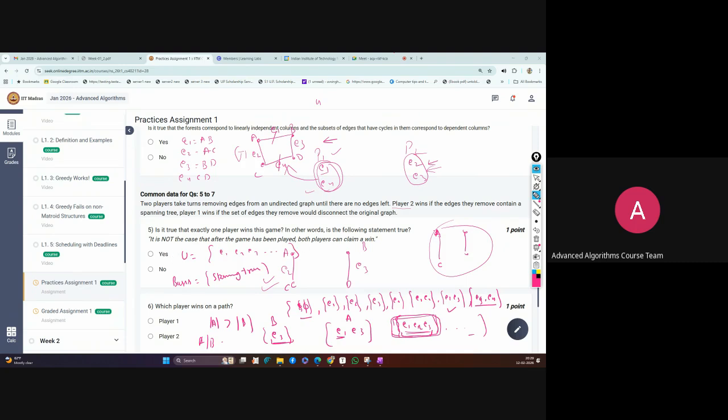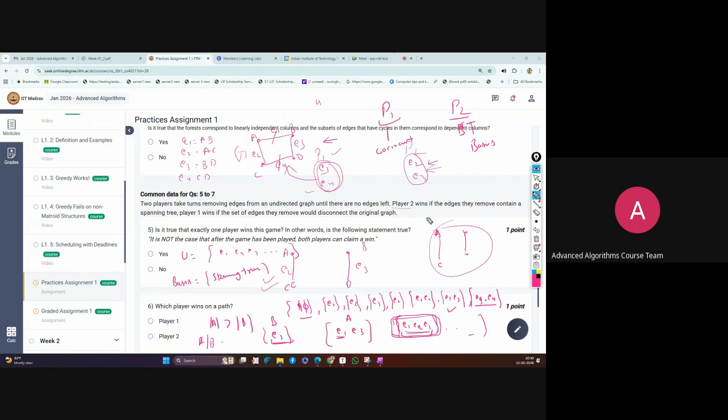Here we are just partitioning the edges. Player 1 is selecting some edges and P2 is selecting different edges. P2 is trying to make a spanning tree, which means a basis, and P1's target is to find a co-circuit. But if you see here, they are selecting edges, so no common edge can be selected by both.